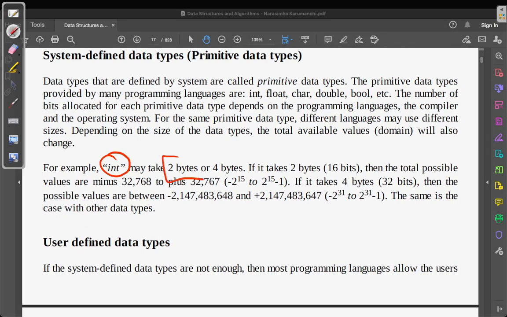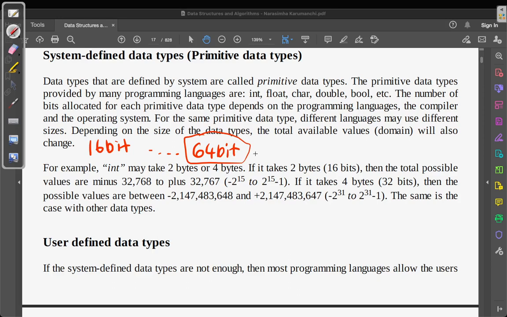So system defined data types, like we discussed: integers may take up to 2 bytes or 4 bytes. It is compiler dependent. Previously we used to have 16-bit processors, but now the technology has evolved, so we can have 64-bit. Like, you might have installed an operating system on your system, and it might have asked whether you want to install 32-bit or 64-bit. The kind of OS you install depends on the kind of processor you have.